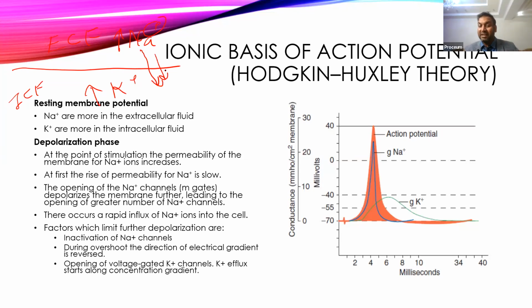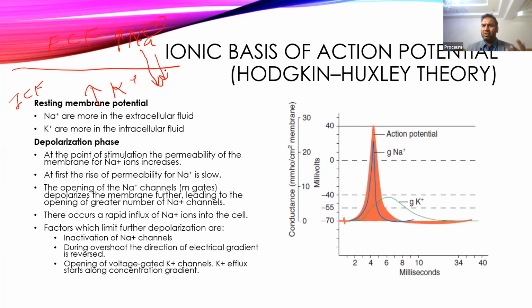Once the membrane potential reaches minus 55 millivolt, it opens specialized voltage-gated sodium channels. These are also called activation gate channels. These voltage-gated sodium channels are present in the neurons, and they are very rapid in action. Once they reach minus 55 millivolt, almost all voltage-gated sodium channels open, and that will cause a severe increase in the permeability of the cell membrane.